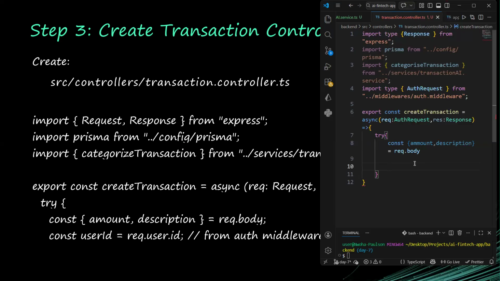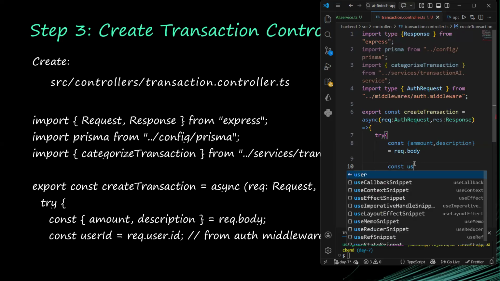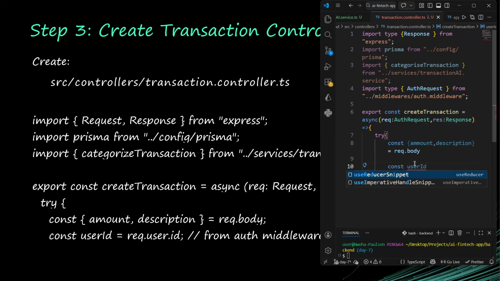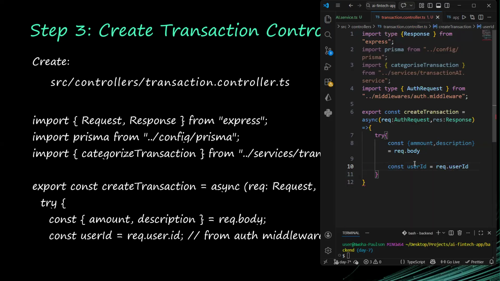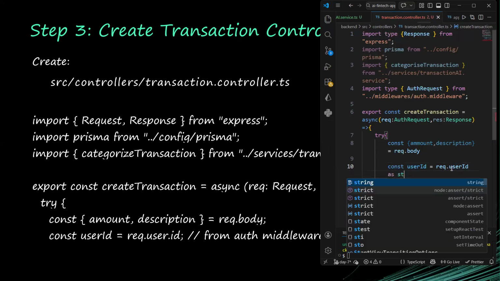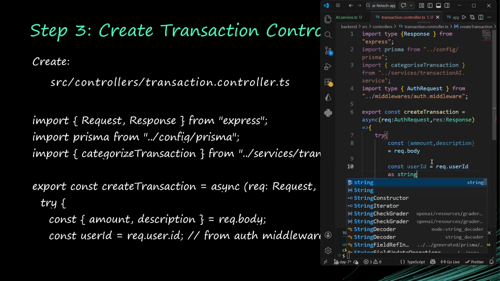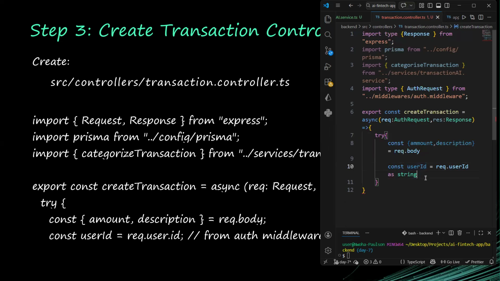So that is where I'm going to get it: const userId from the request object. But the thing is that it could be undefined, so I'm going to typecast it to be a string. All right, so we have our user ID now. So let's continue.